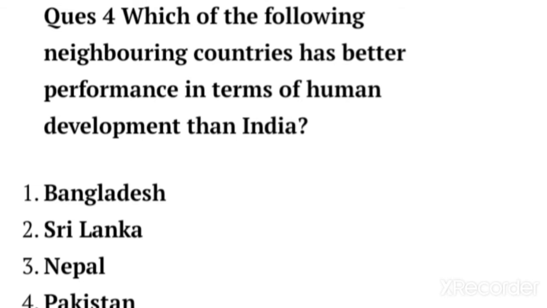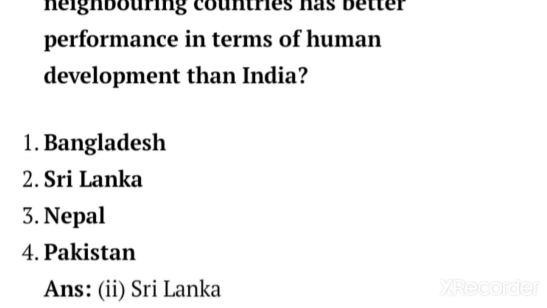So what is human development? Human development is the process of enlarging people's freedom and opportunities and improving well-being. There are 3 conditions that define whether human development is happening in a country or not. First is people's freedom. If we are enlarging people's freedom and opportunity, giving them opportunities and taking care of their health, then the human development of that country will be higher.